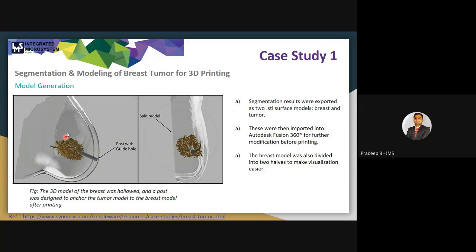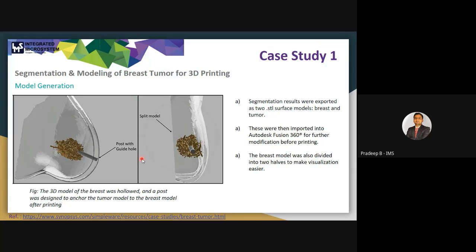This 3D model of the breast was hollowed, and you can see this post. This post was also designed to anchor the tumor model to the breast model after printing, so that we can have a better understanding of the tumor location. This post guide wall hole will help this model have a proper location of this tumor. So during the printing, the location will be fixed.